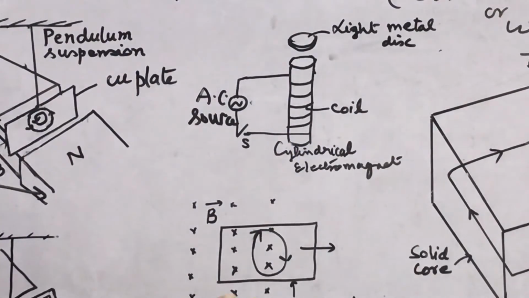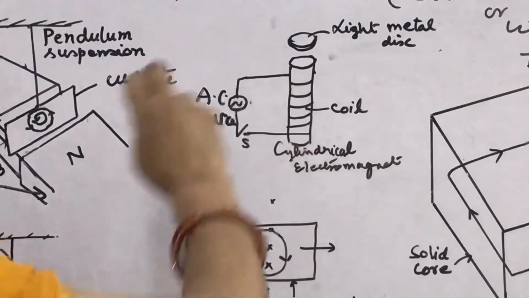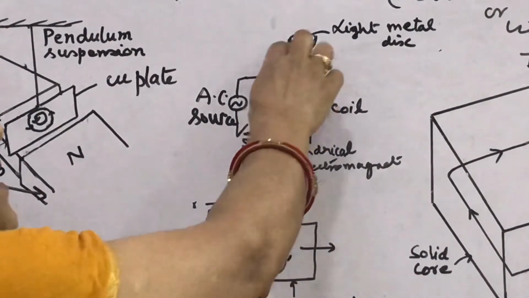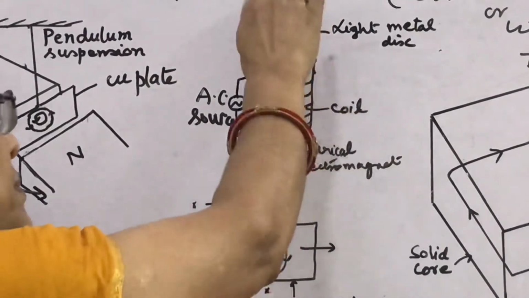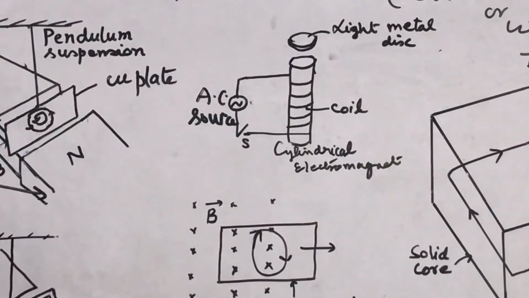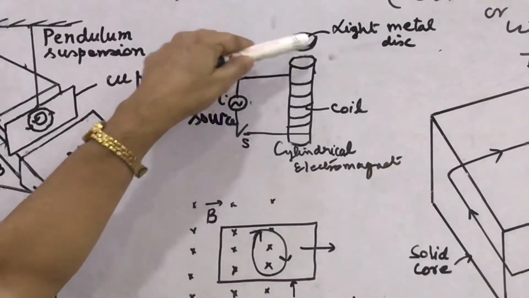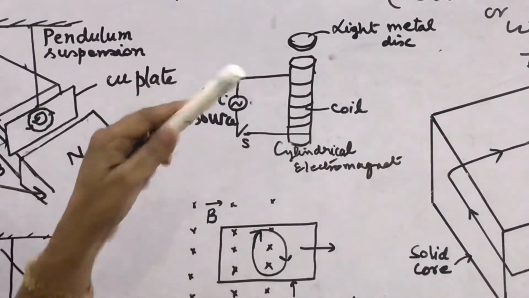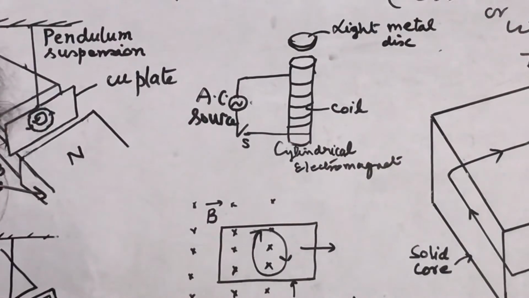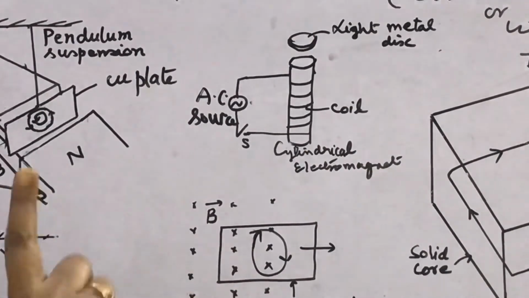So at first the North Pole is formed here, and a light metal disc is placed here at the top of this cylinder. What happens? At the lower surface of the disc, the same North Pole will be formed because of the eddy currents.